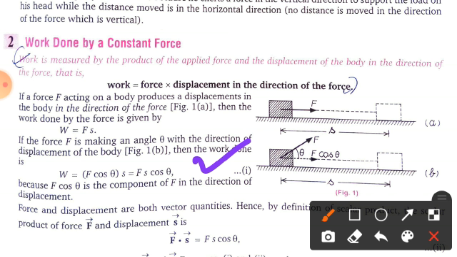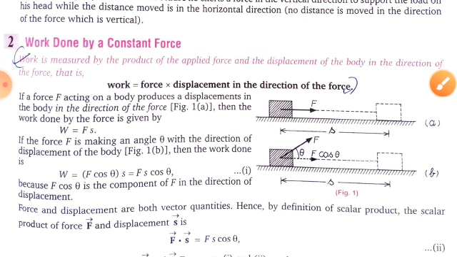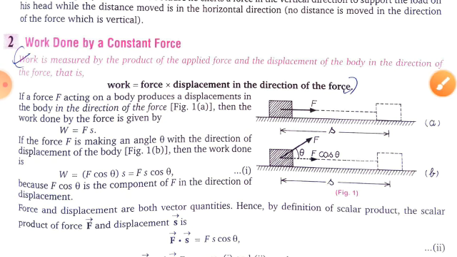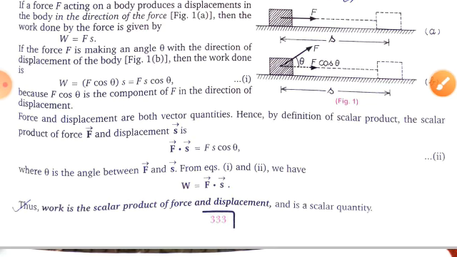So finally, what relation do we get here? Fs cos theta. So this is your equation number 1. Clear? Now, because F cos theta is the component of F in the direction of the displacement, you can see here the displacement is also going on in the direction of the force. So force and displacement are both vector quantities. I hope you know very well what vector and scalar quantities are.